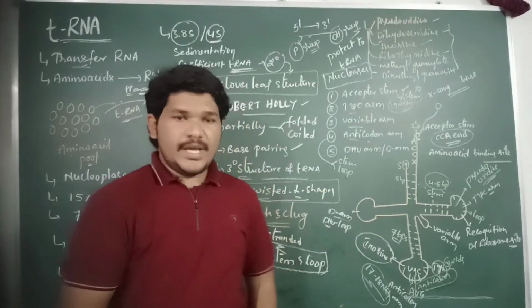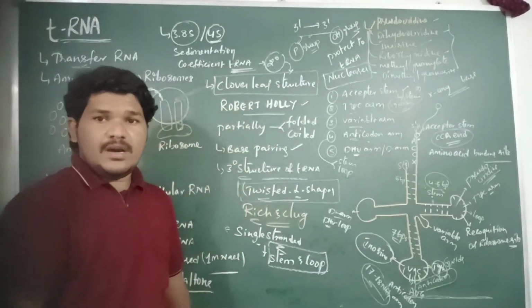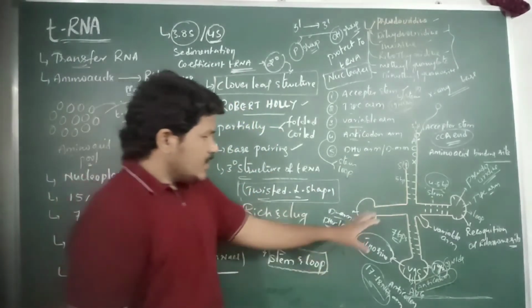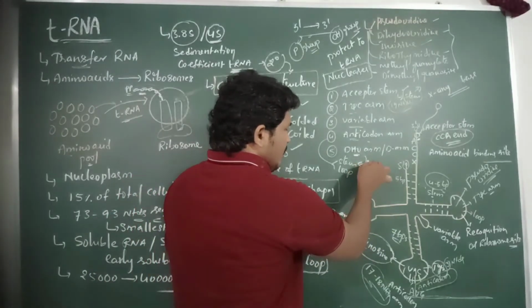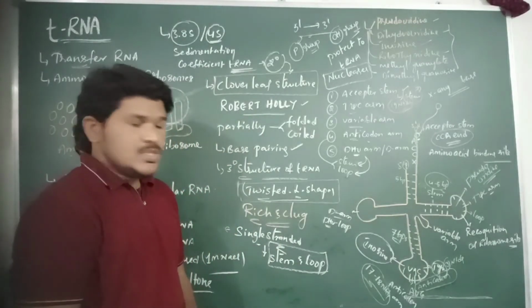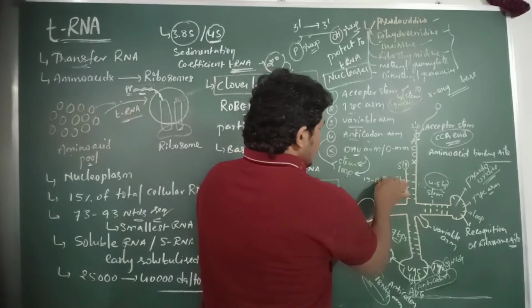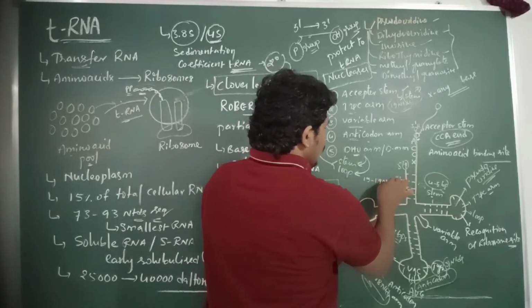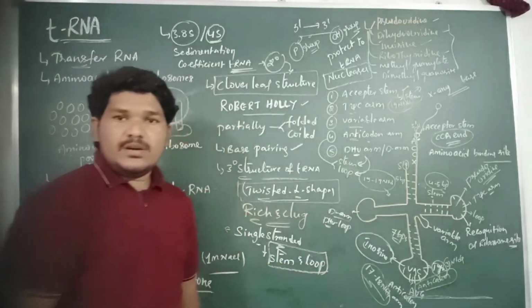Inosine is an unusual or abnormal base. And then coming to the last one, the DHU arm or D arm. The DHU arm, or D arm, also consists of both stem and loop. There are about 16 to 19 nucleotide sequences present in the D arm.